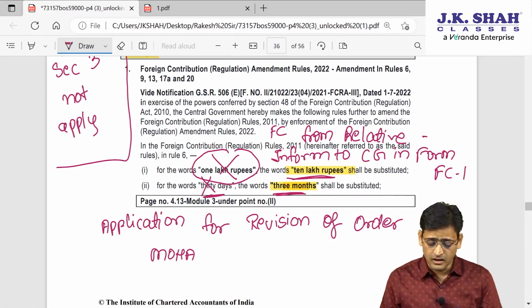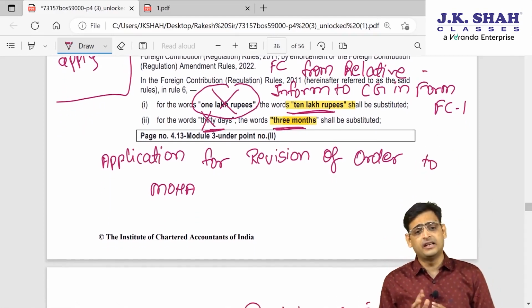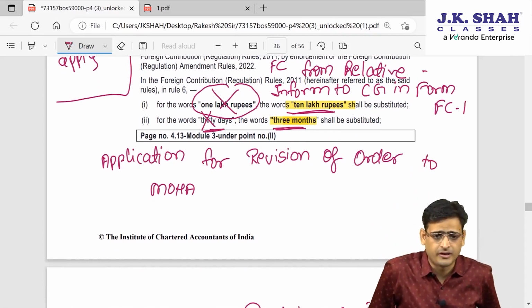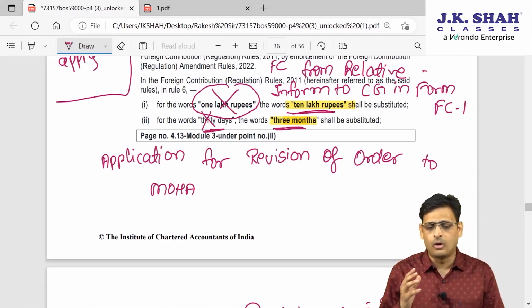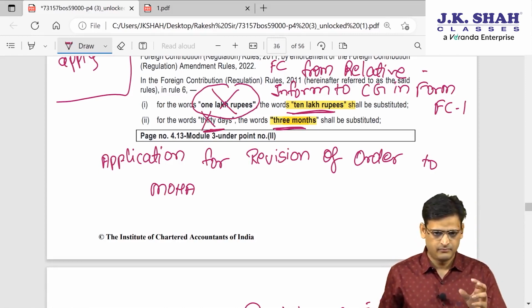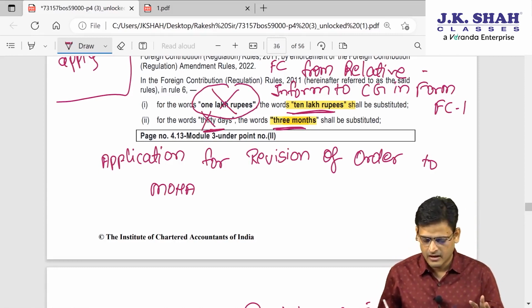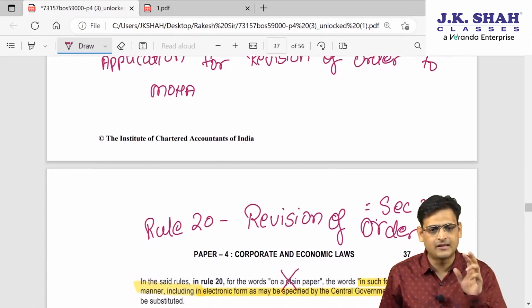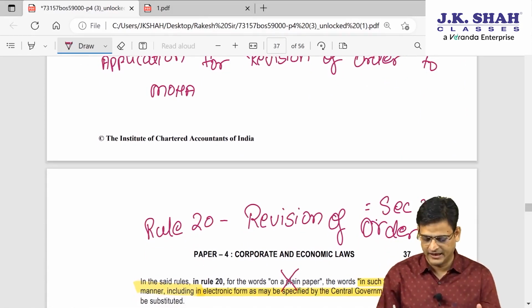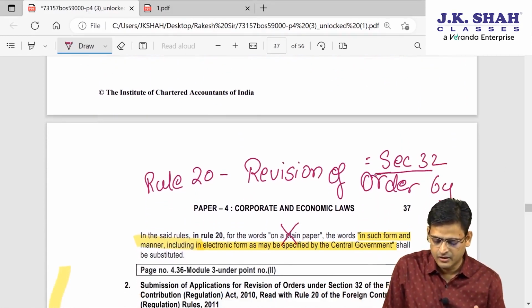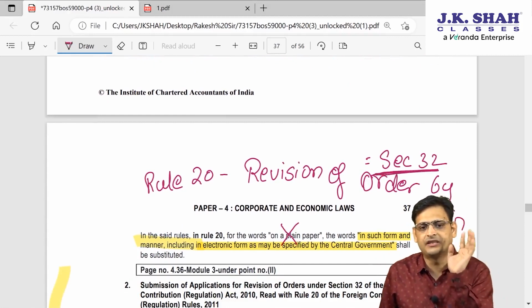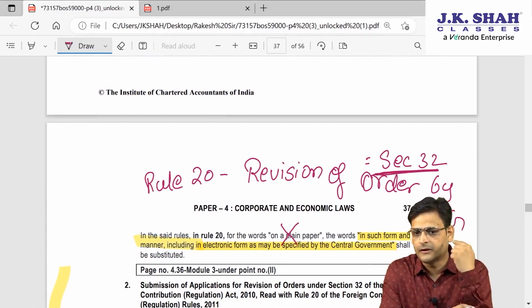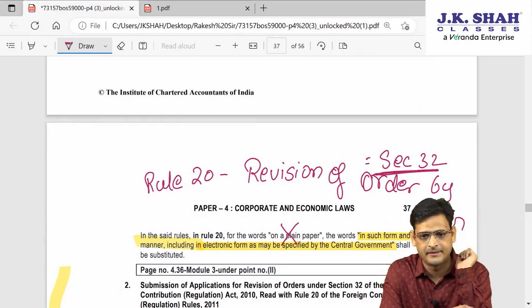Now I am moving on to the next point. If any order is passed by the Ministry of Home Affairs, and you find that the order has an apparent mistake, then for revision of the order you make an application under section 32. First try to recollect this point, and then you will understand this amendment.